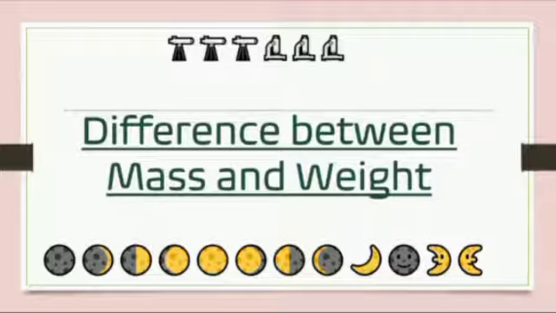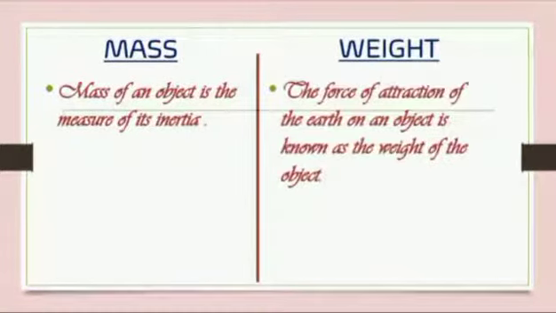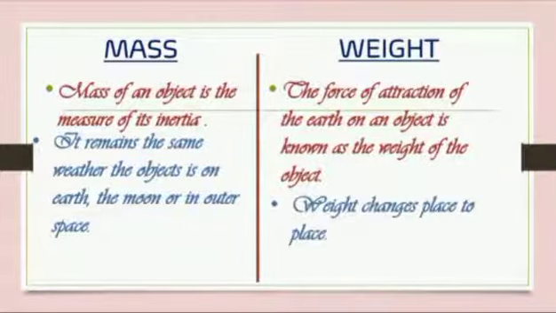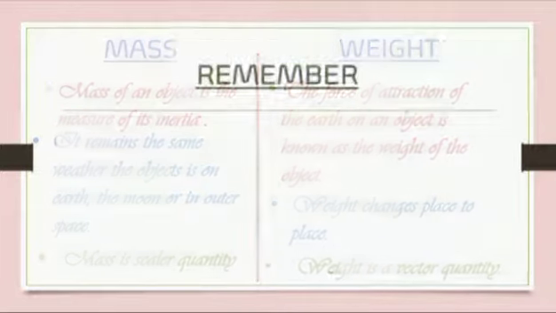The next topic is the difference between mass and weight. Mass of an object is a measure of its inertia, whereas the force of attraction of the earth on an object is known as the weight of the object. Mass remains the same whether the body is on earth, in outer space or on the moon. But weight changes from place to place. Mass is a scalar quantity, whereas weight is a vector quantity.